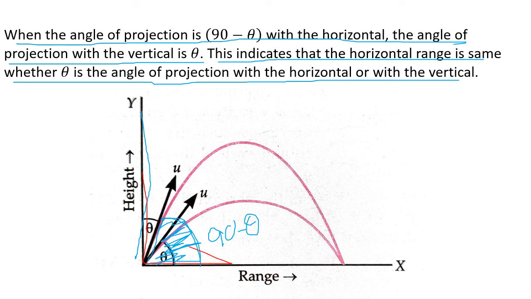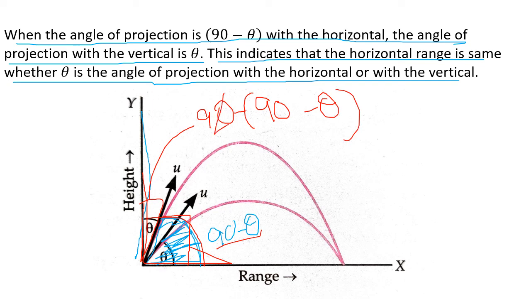How much is this angle? This red one. This red one is 90 degree, isn't it? So how much will be this part of the angle? So this part of the angle will be 90 minus this angle. How much is this angle? 90 minus theta. So 90 minus (90 minus theta). When you open the bracket, these two terms get cancelled. Minus minus becomes plus. So you have theta. So what is this portion of the angle? This is also theta.